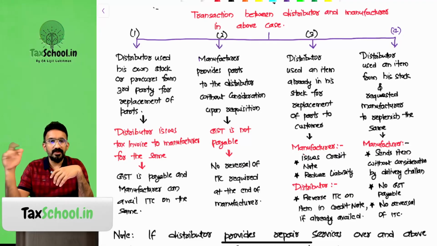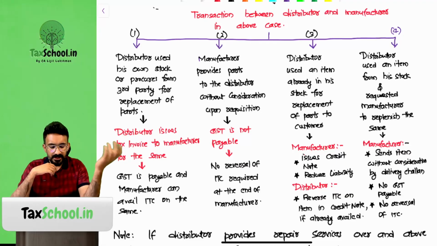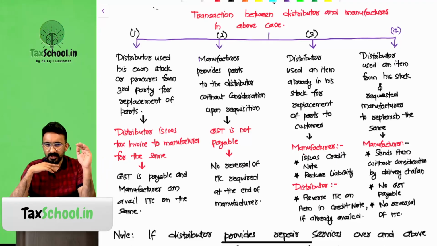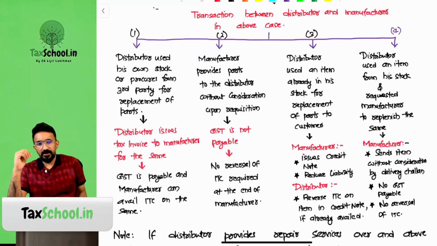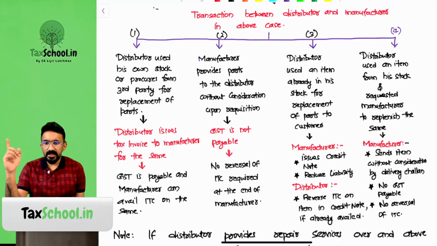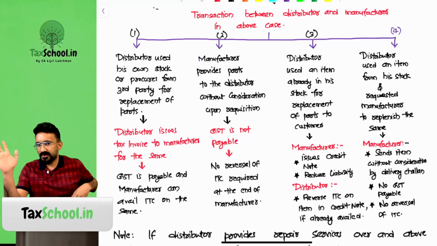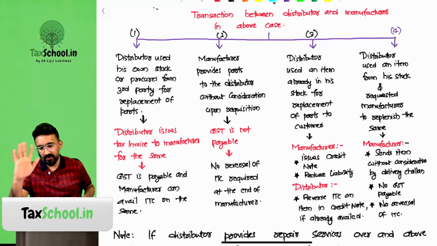Now Philips is going to reverse that from the bill. How? They will issue a credit note and reduce the liability, right? The manufacturer will issue a credit note, and the manufacturer's GST liability will go down. What will the distributor have to do? If the distributor has already taken input tax credit on that one item which was given for free, they will have to reverse the credit. That is all that happens, right? Should the original manufacturer reverse the credit on the item? No, right?